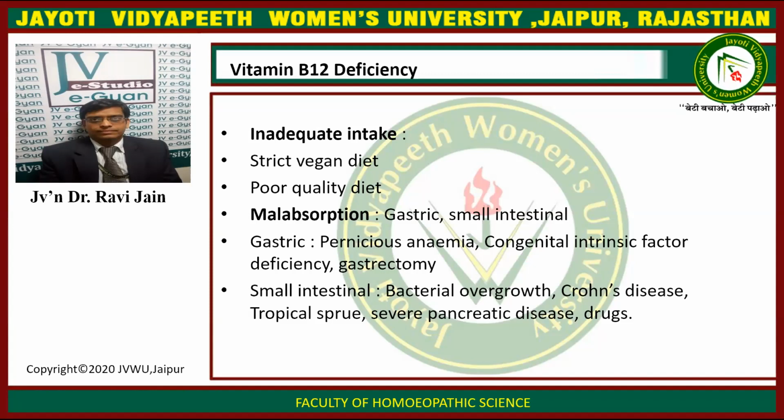The second one is malabsorption. Malabsorption from the gastric or small intestine. Gastric causes are pernicious anemia, congenital intrinsic factor deficiency, and gastrectomy. In the small intestine, there is bacterial overgrowth, Crohn's disease, tropical sprue, severe pancreatic disease, or drugs.